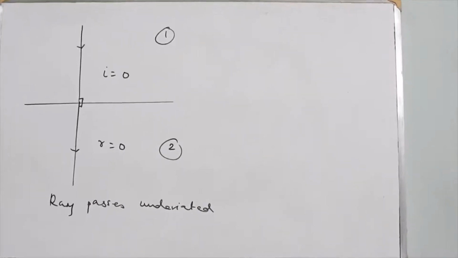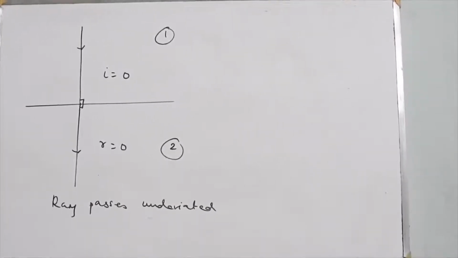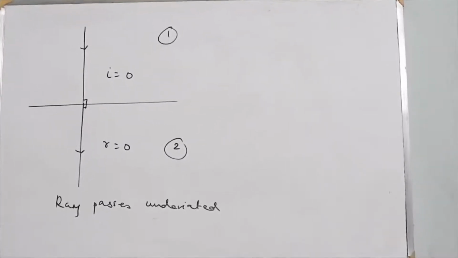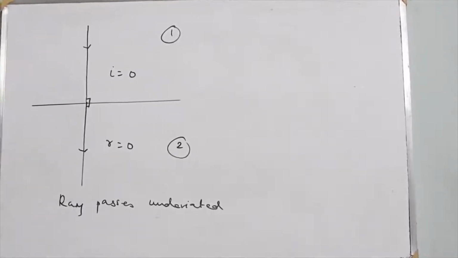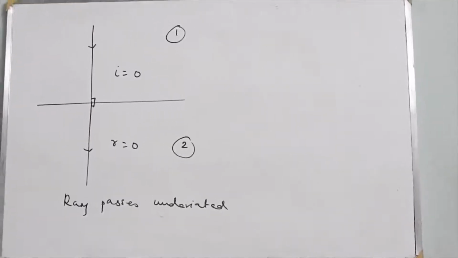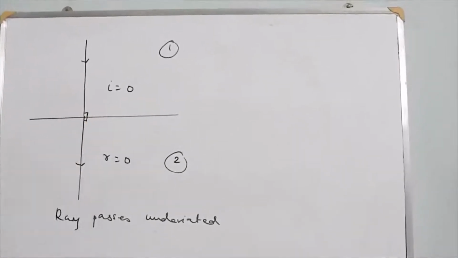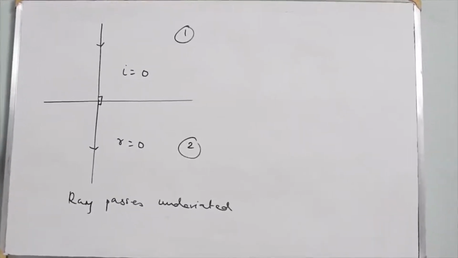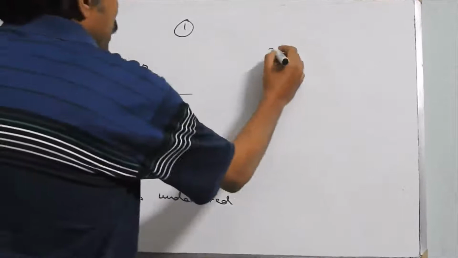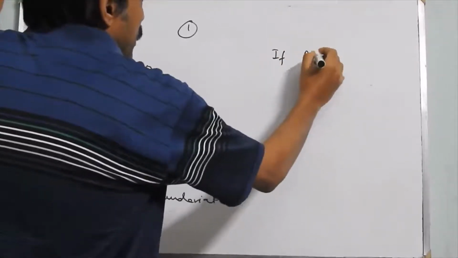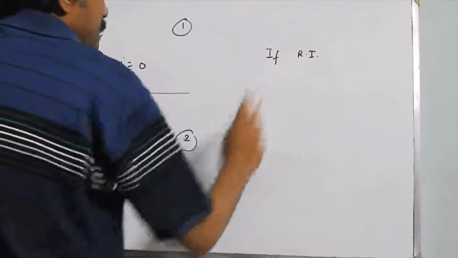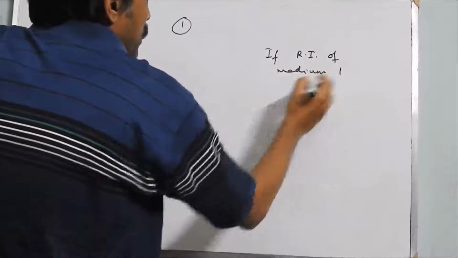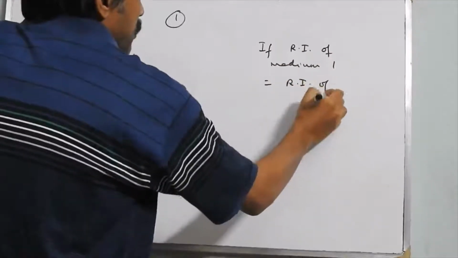So you can say that there are two situations when a ray passing from medium 1 to medium 2 remains undeviated. The one possibility is obviously that the angle of incidence is 0, that means the incident ray is perpendicular to the boundary separating the two media. And the second situation is that the refractive index of medium 1 is equal to the refractive index of medium 2.